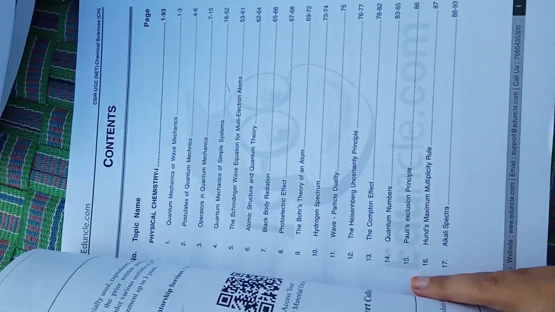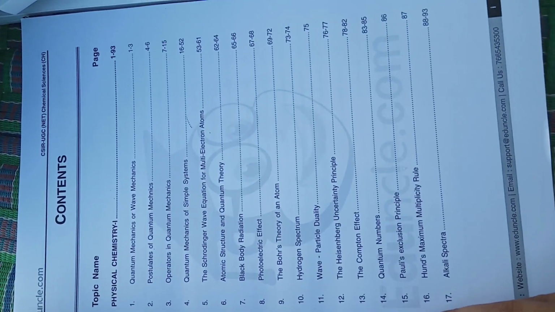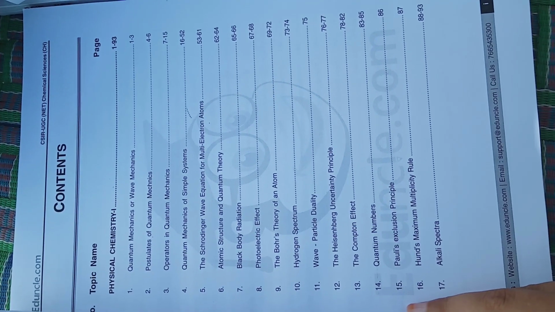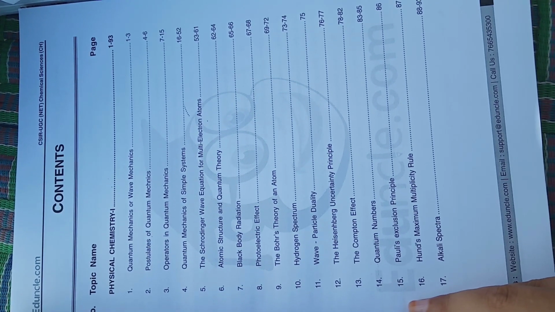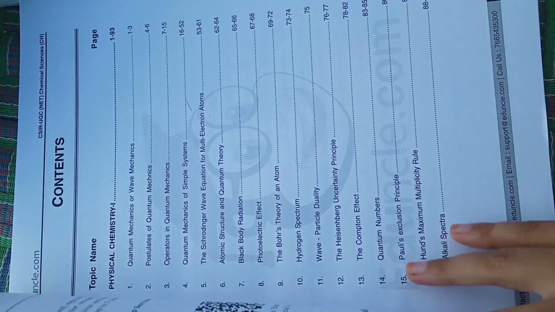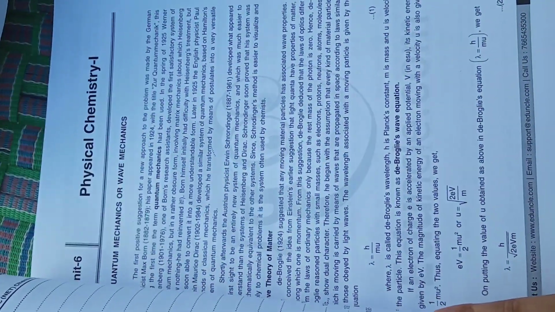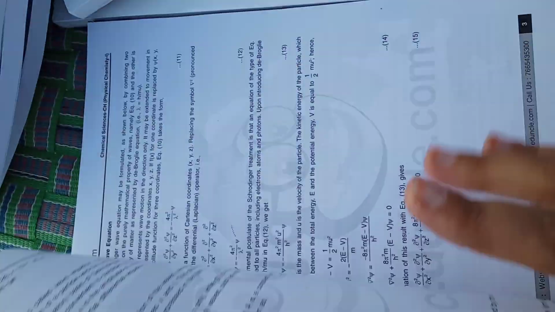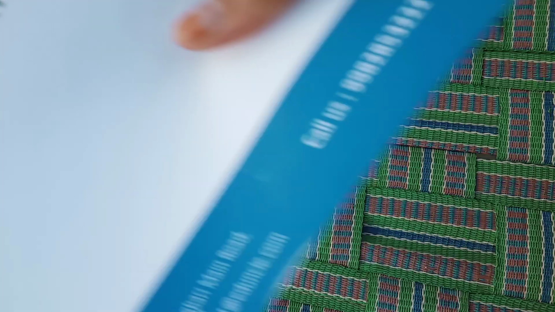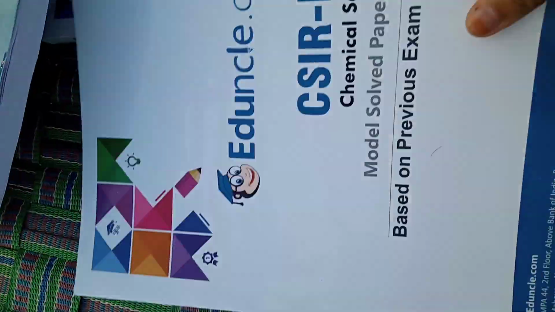Now this is the physical chemistry book, which contains all the topics, all the syllabus of CSIR NET physical chemistry, as you can see. Physical chemistry: quantum mechanics or wave mechanics, Schrodinger wave equation. Okay, and the next one is,